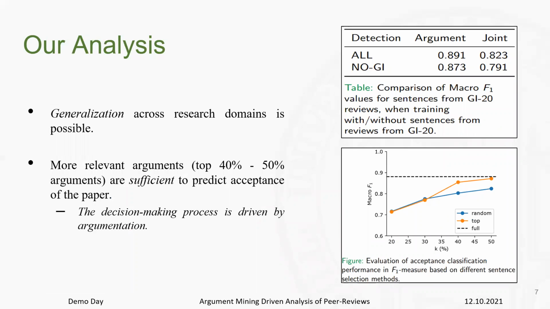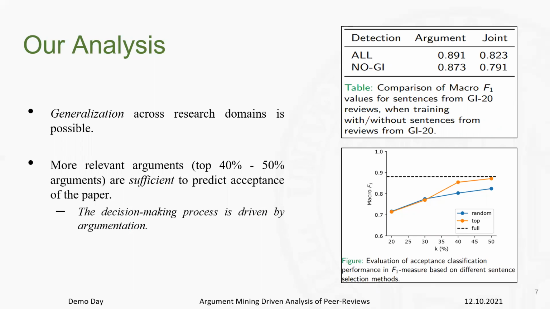Generalization across the research domains is, however, possible, as can be seen from the table on the top right, where we include or exclude the graphic interface conference from our data. We achieve similar performance, indicating that it is possible to generalize across this data as well.